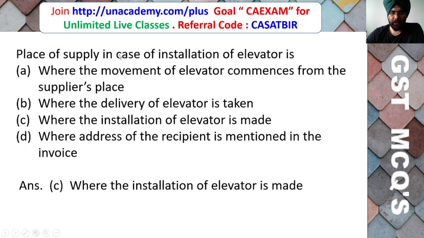So in this case, what is being supplied is the elevator, and in case of an elevator, the place of supply is where the installation of the elevator is made. So the correct answer is C.